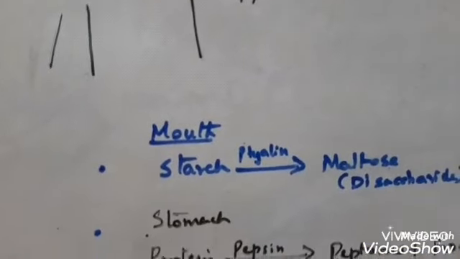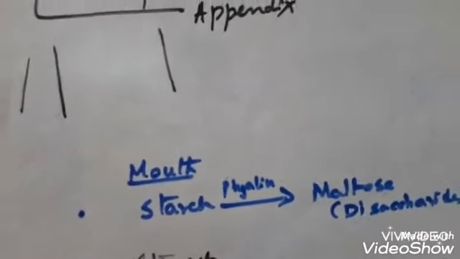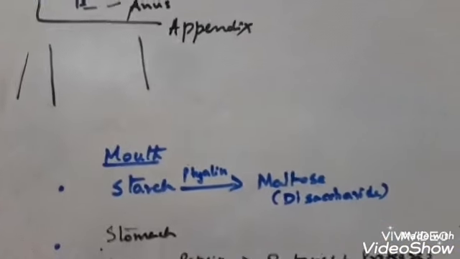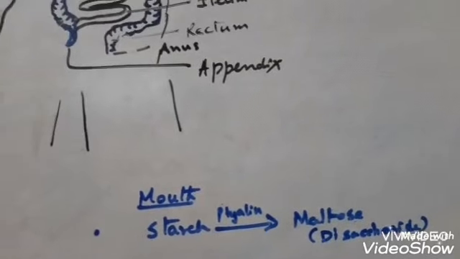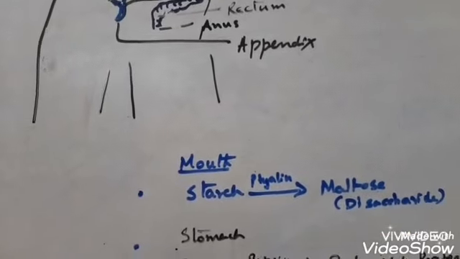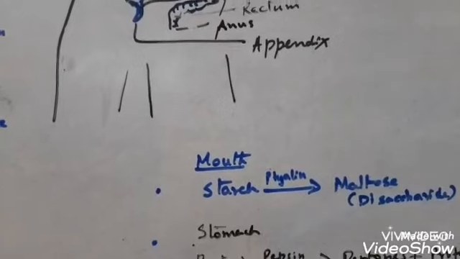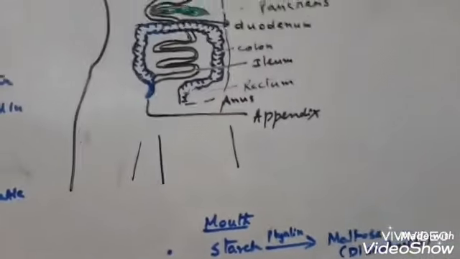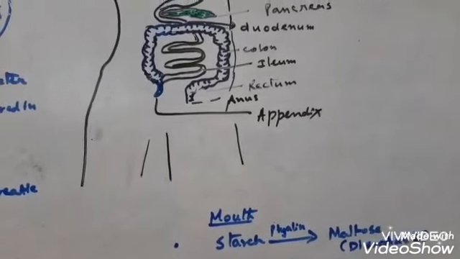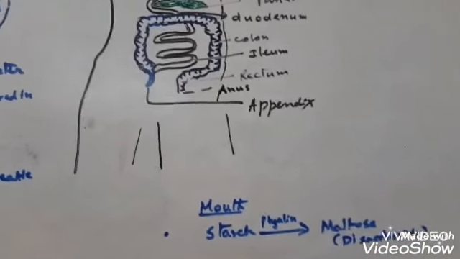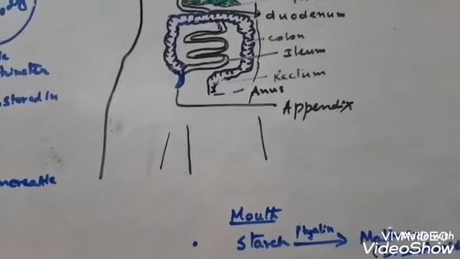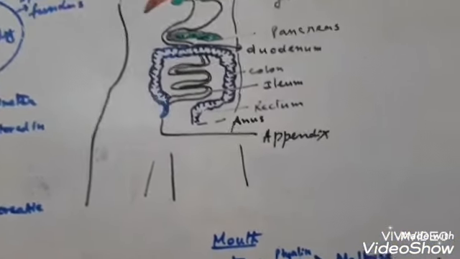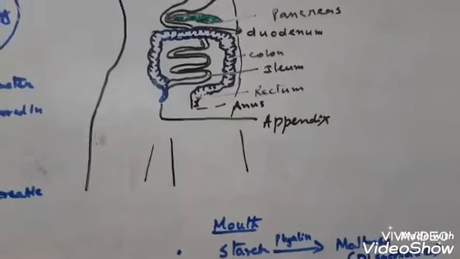Starch-rich food, by the action of salivary amylase, which is also known as ptyalin, converts into maltose, that is a disaccharide. Now this food then passes to the stomach. Here I would like to tell you something about lysozyme. In the mouth, not only salivary amylase or ptyalin, but also an enzyme called lysozyme is produced by the salivary gland that kills the microbes present in our food.